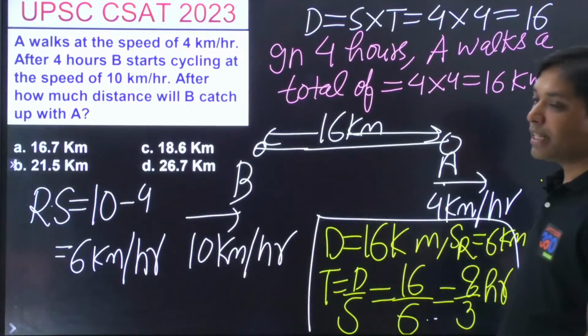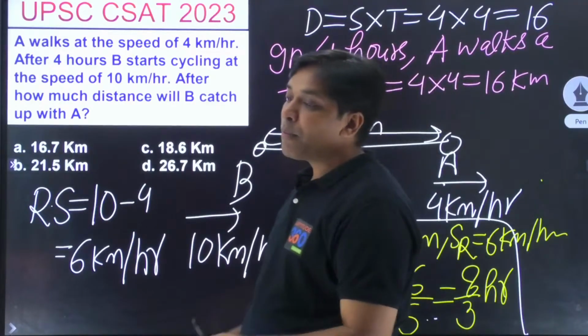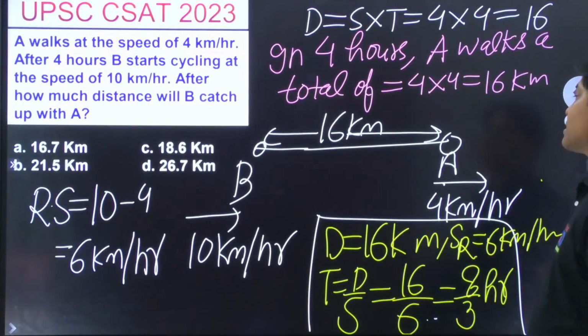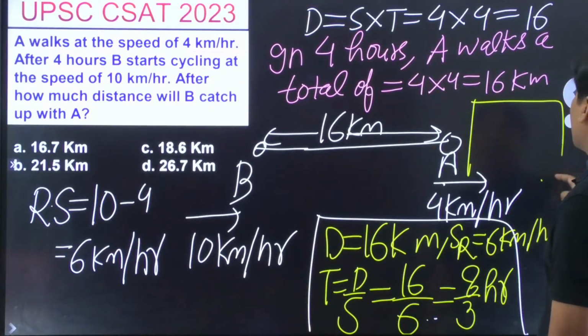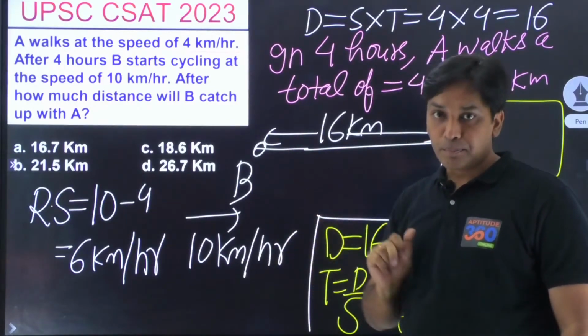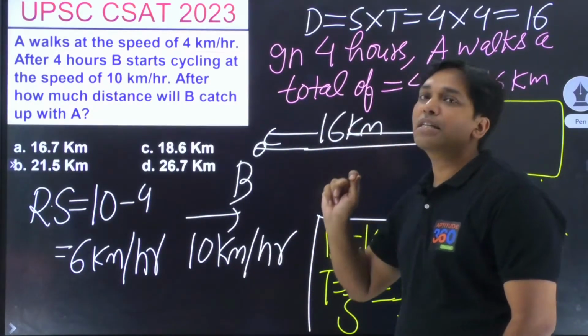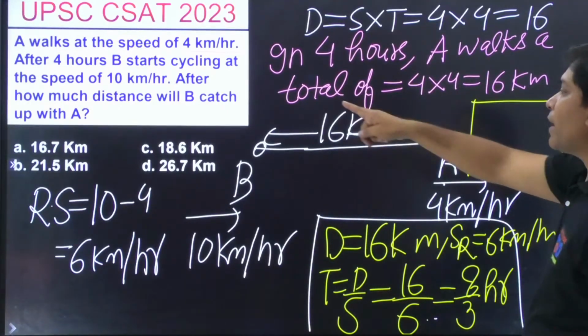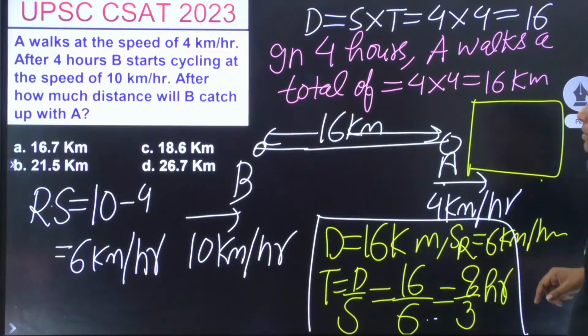Are you understanding this? Let me know in the comment section. How am I finding out this time? My time is 8 by 3 hours. यानी जब से B ने चलना शुरू किया, उसके बाद से it is going to be taking 8 by 3 hours. Right? So you have to find out the time, right?